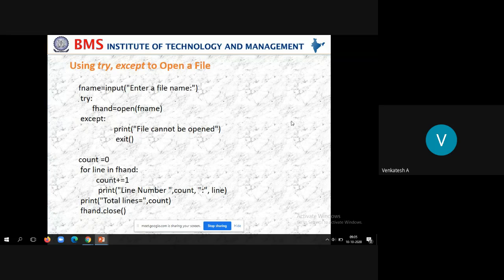Then there are chances of occurrence of overflow and underflow situations while dealing with the arrays. Overflow means when the size is already reached, and you are still trying to add some more elements. Similarly, underflow also can happen. So to give some hint to the user under those situations, you can use try except. Then while dealing with the files, there also you can use it.